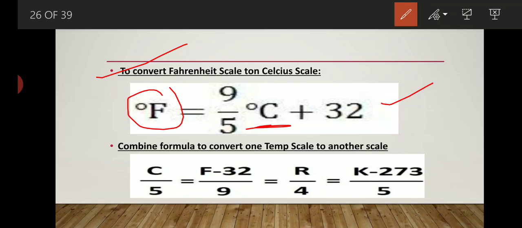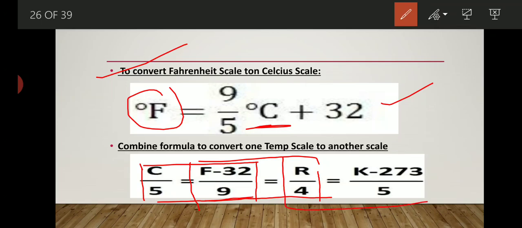By applying this formula we are able to find the value of C and the value of F, and similarly the value of F and the value of R also. R here is the Rankine scale, and similarly suppose the value of the Rankine scale is given to you. With the help of this formula you can easily find the value of any temperature scale.